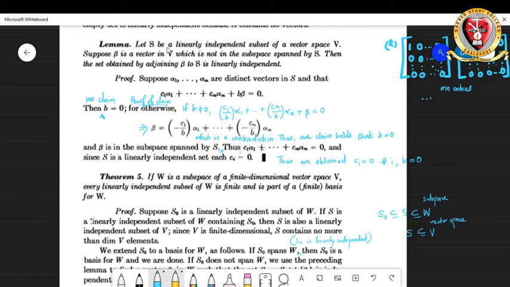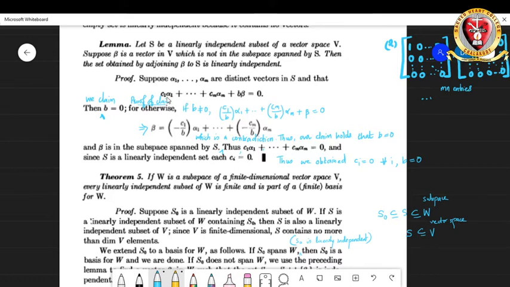To prove that, we are taking this S in the hypothesis, and it is said to be a linearly independent subset of V. So we are taking distinct vectors alpha 1, etc., alpha m, which are linearly independent in S. And then we are going to adjoin a beta along with this S, which is not in the subspace spanned by S. And we have to prove that the set obtained by adjoining beta to S is linearly independent.